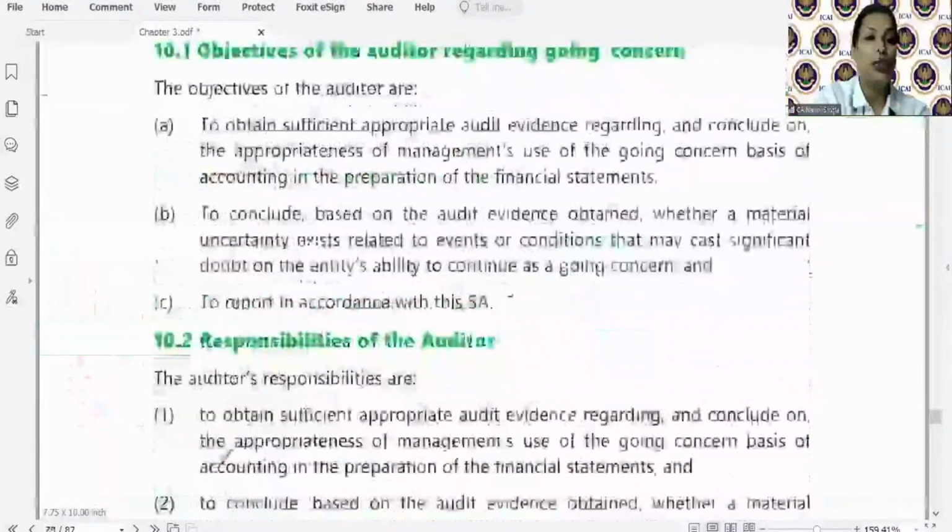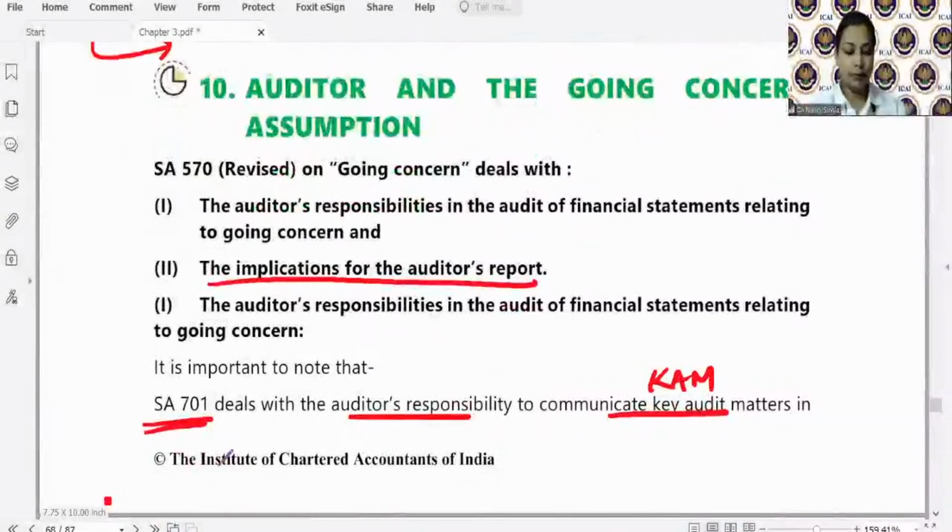ठीक है. So now let us just have a look at this. So basically एक पिक्चर क्लियर है ना कि मैनेजमेंट के ऊपर कुछ रिस्पॉन्सिबिलिटी है as per AS 1 कि गोइंग कंसर्न असम्पशन बेसिस को आपको assume करके चलना है. You need not disclose it but prepare the financial statements based on that, whether that is appropriate or not.